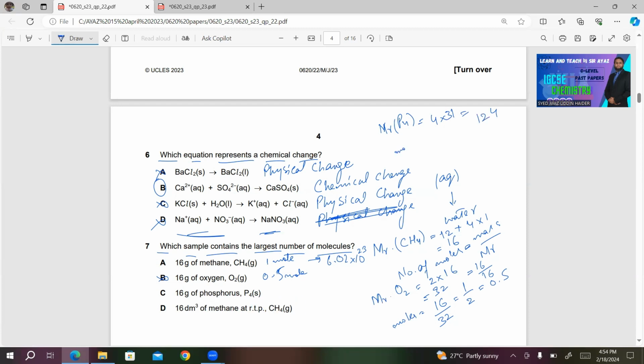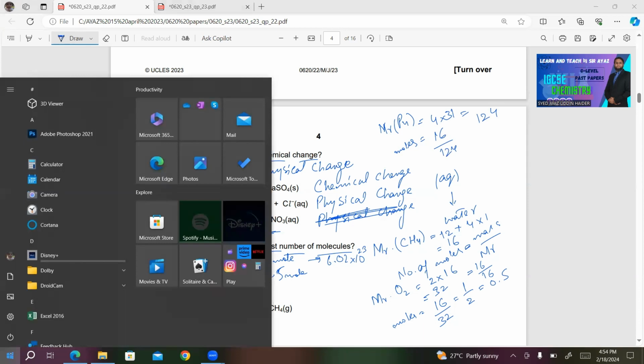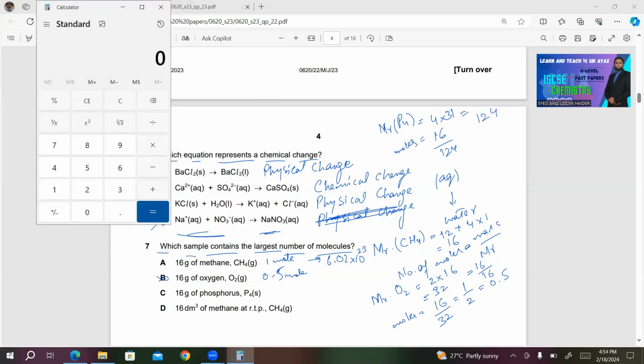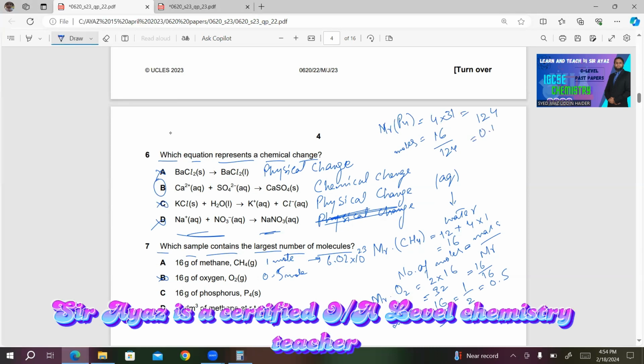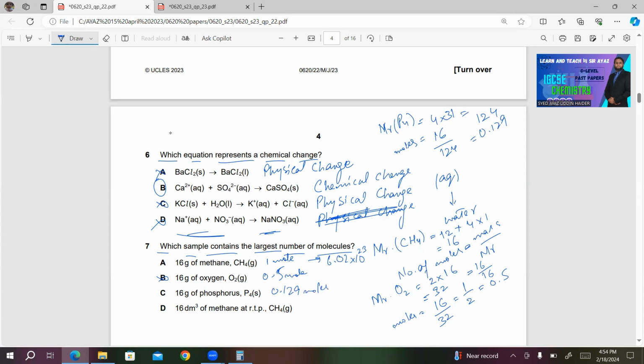So we will calculate the moles for this one. We will get 16 divided by 124, which is 0.129 moles. So obviously this again can't be the right answer.